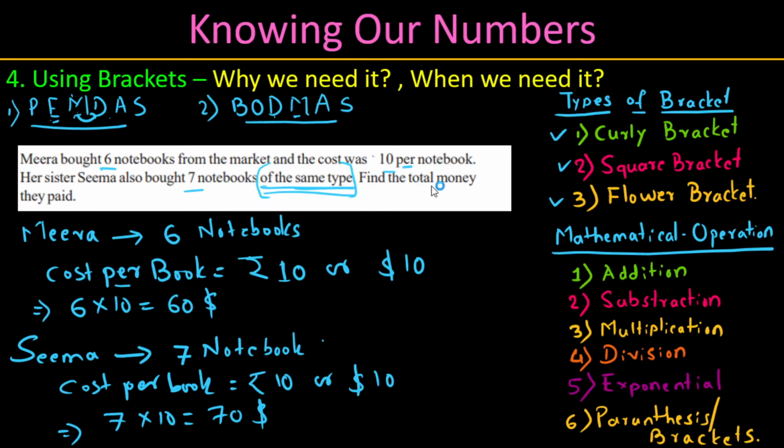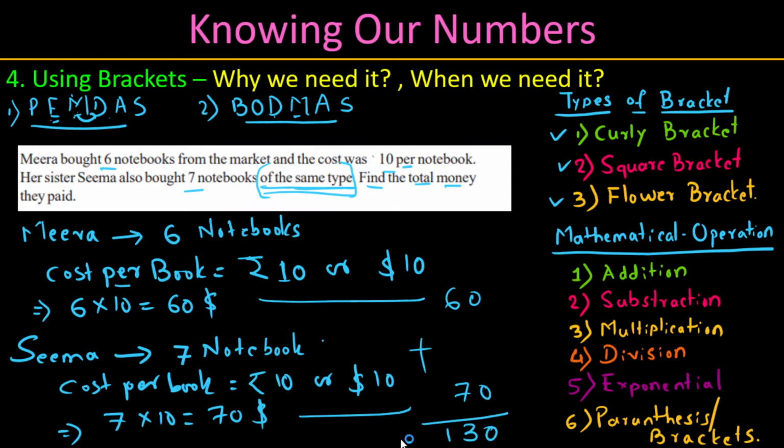Next, read another sentence. Find the total money they paid. For this we need to add 60 and 70. Total how much? 130, right? They both paid together 130. Understand? Now this is the basic calculation.